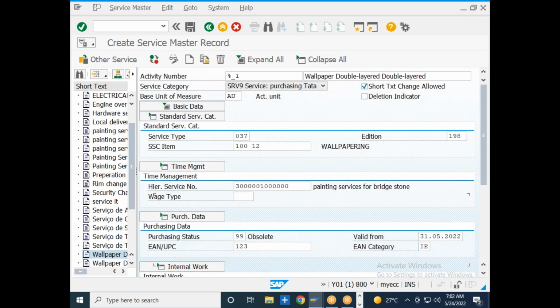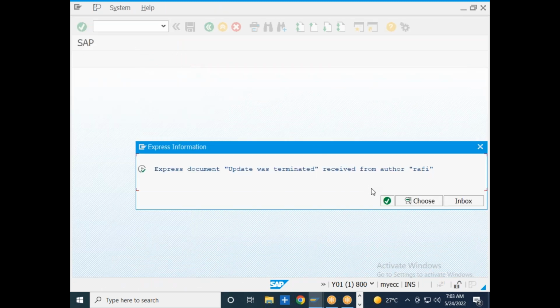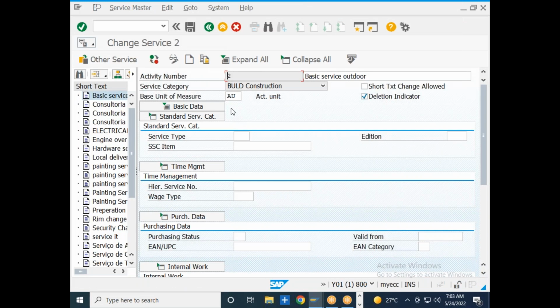Okay, so then I will save it. So I just created a service, that is service number 2, right? Now it is in the display mode of the service. If I want to change, I will go to the change mode. In the change mode, I can specify the details. Suppose I missed something, I can maintain it over here and save it. So this is nothing but the change mode of the service master data.